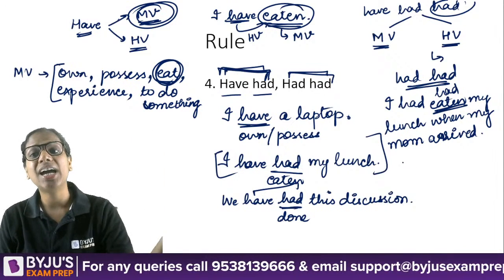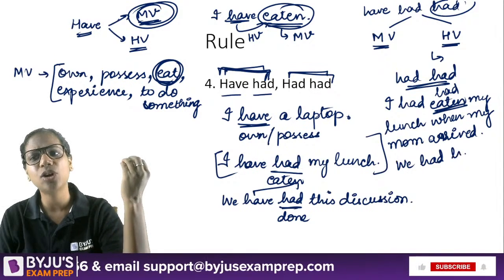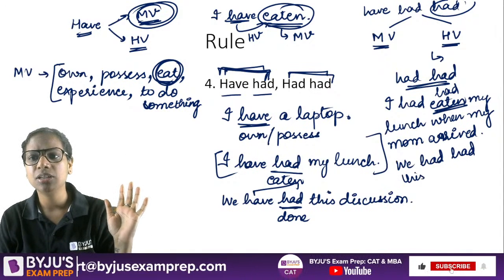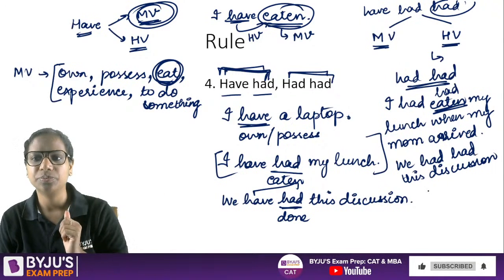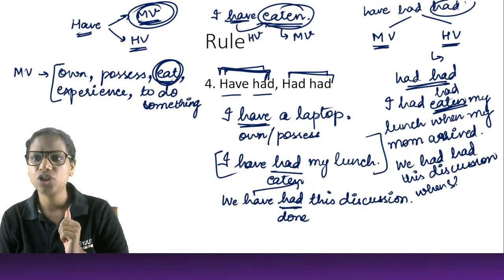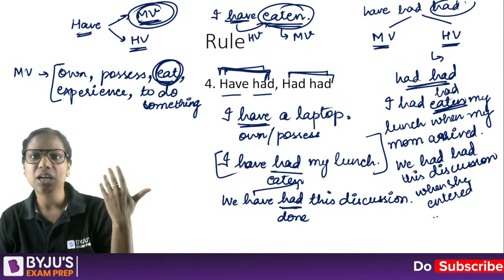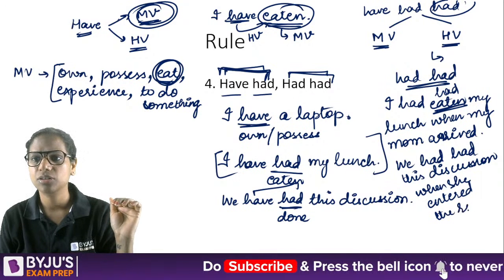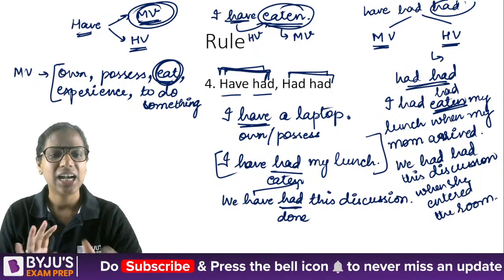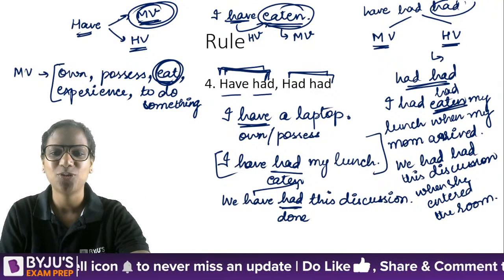Similarly, we had this discussion, we had finished this discussion, we had already had this discussion when she came, when she entered the room. To jab tak woh room mein aayi thi tab tak hum ye discussion kar chuke the, when she entered the room. I hope it is clear to everybody now. Theek hai? Okay, perfect.